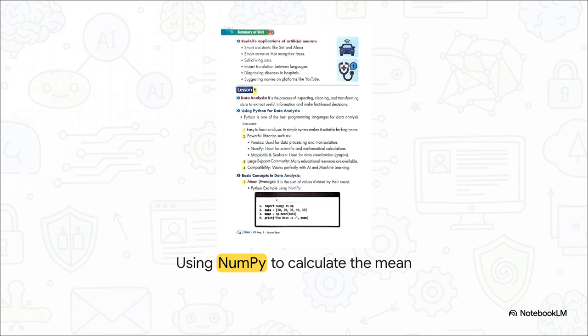Look at line 1. Import numpy as np. You always have to bring the library into your script first. Line 2. We define our data inside brackets. Now line 3 is where the magic happens. mean equals np.mean(data). That tiny, simple piece of code does all the heavy mathematical lifting for you. And line 4, it just prints the result to the screen. It's simple, it's elegant, and it is highly, highly testable.